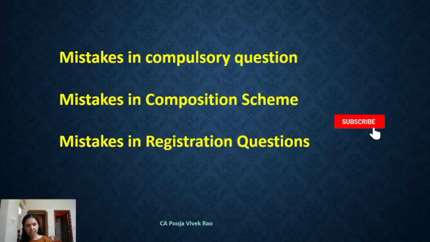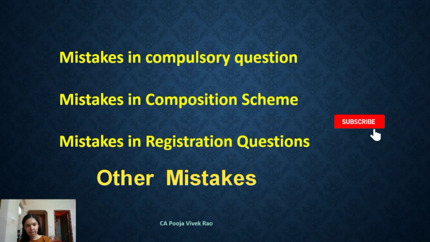Now let's see the second error in the registration question. Most of the students consider a person exceeding the threshold limit as liable to obtain registration from the state where he is engaged in making exclusively exempt supply. So the mistake here is students think that if the person's turnover exceeds the threshold limit, he must obtain registration even when he is engaged exclusively in exempt supply. So the tip here is no GST registration is required if a person is engaged only in exempt supply, regardless of the turnover.